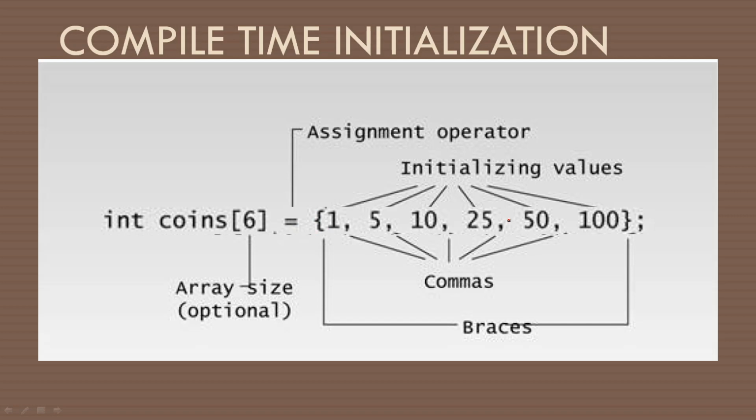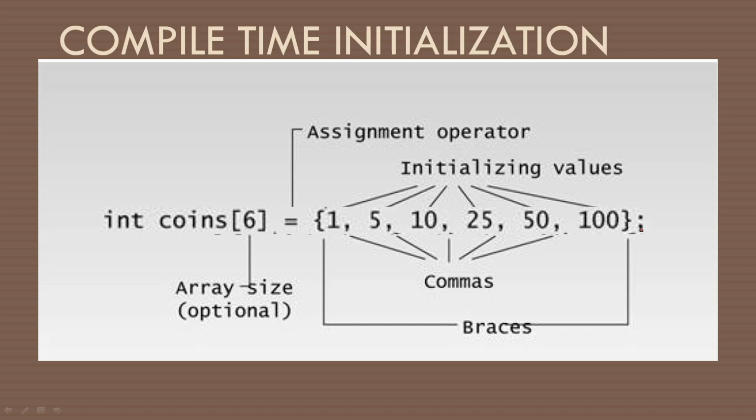Then these braces are required, and we have to write values inside it. Each value is separated by a comma. This is the initializing values. Each value is separated by commas. Then we need a semicolon. This is known as compile time initialization. When we write in the program itself, we are giving the initial values, which is known as the compile time